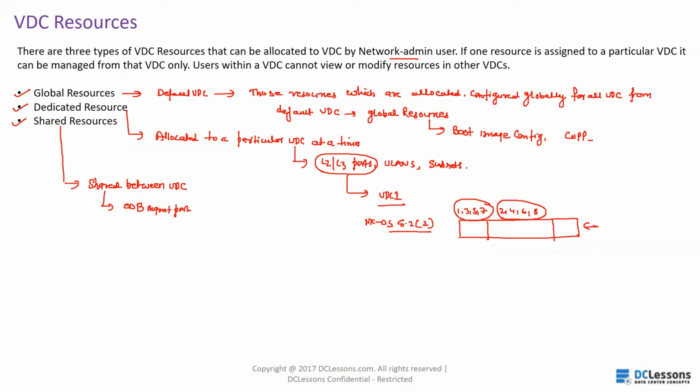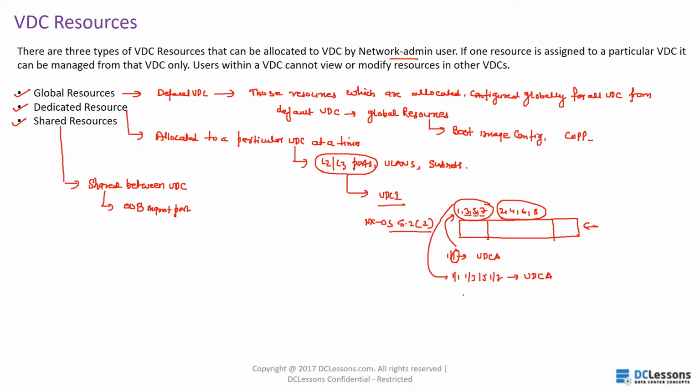Now, suppose you allocate port 1 to VDC A. Port 1 is part of a group that has ports 3, 5, 7 also. So all of 1, 3, 5, 7 will be part of VDC A only. If you want to allocate port 5 to a different VDC, it will not support it; it will give an error.